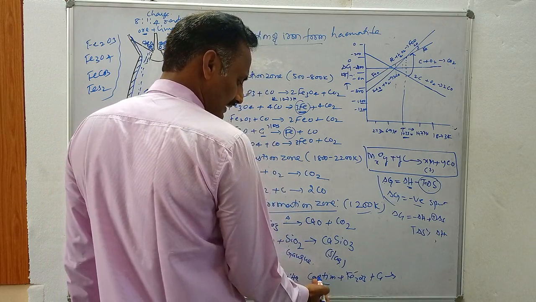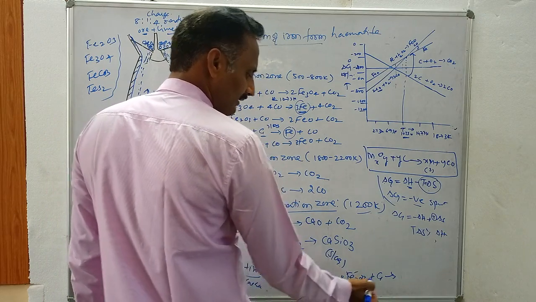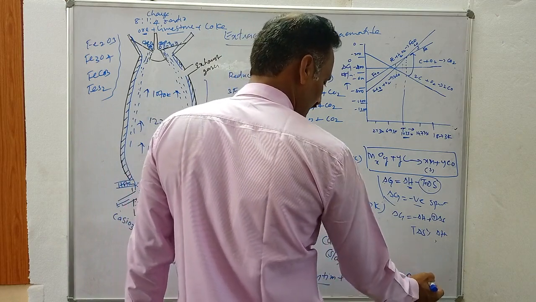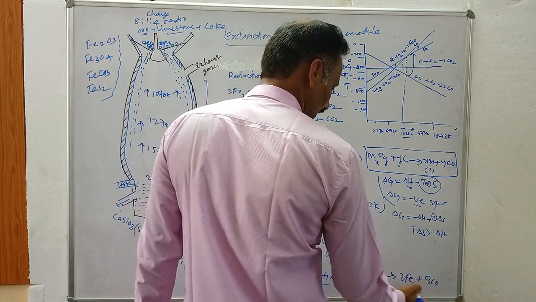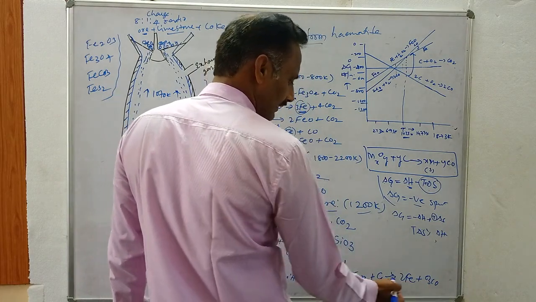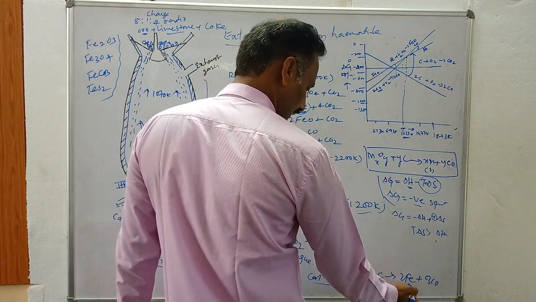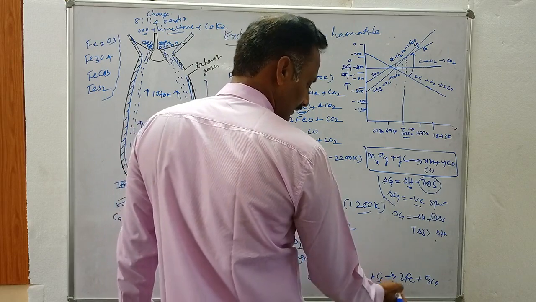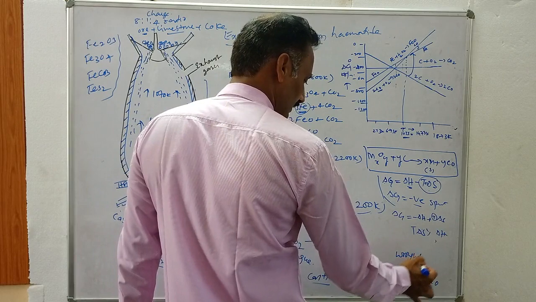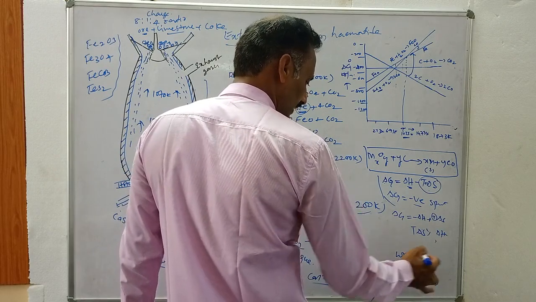The carbon present in cast iron combines with Fe2O3. Then you will get 2Fe and also 3CO. It removes the carbon impurity present in the cast iron. The percentage of carbon in the cast iron decreases. This is called wrought iron, which is the purest form of iron obtained.